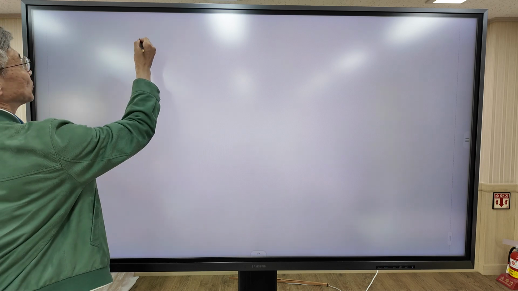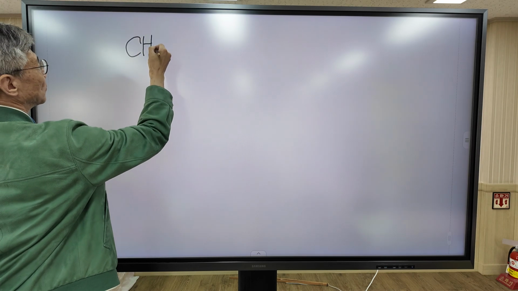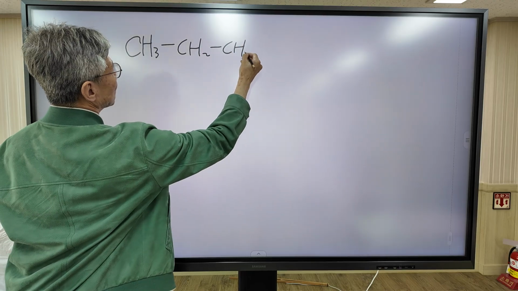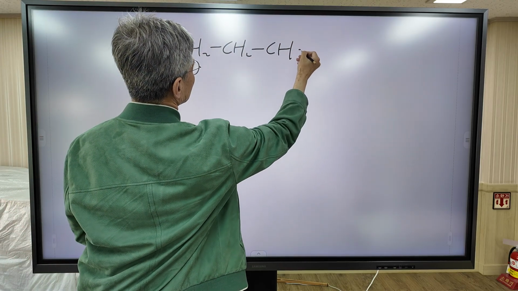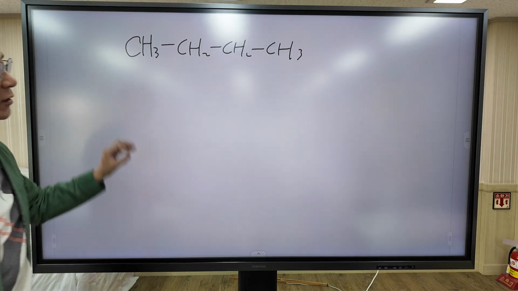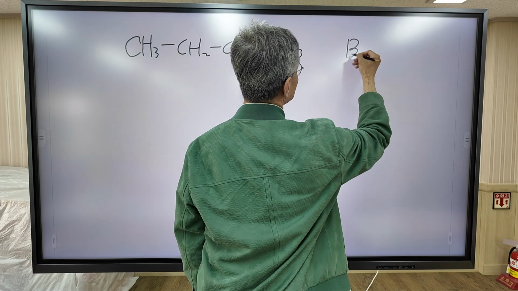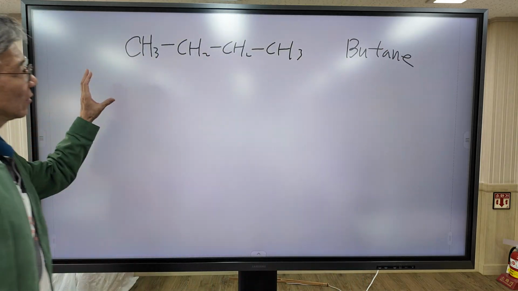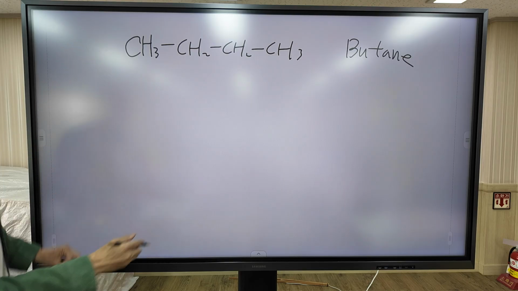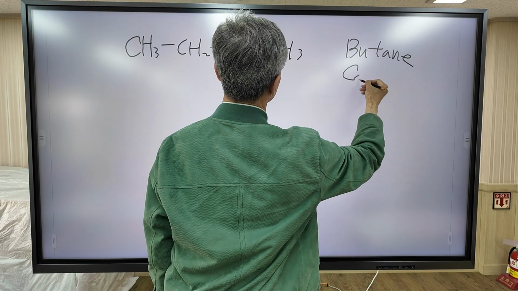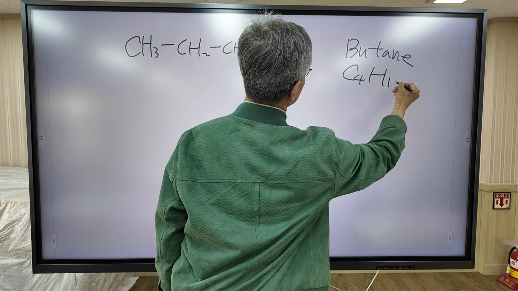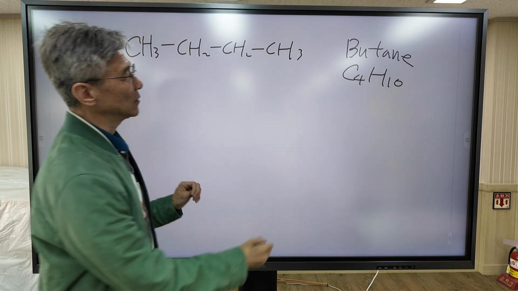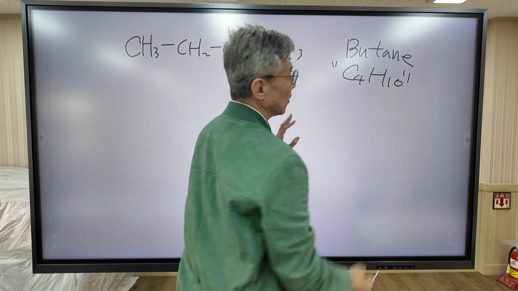Now, the name of this molecule is butane. The molecular formula for this molecule is C4H10. But with this formula, I can draw another molecule.